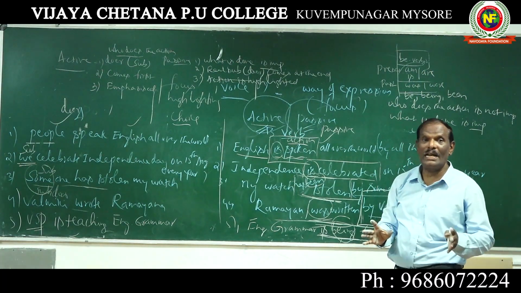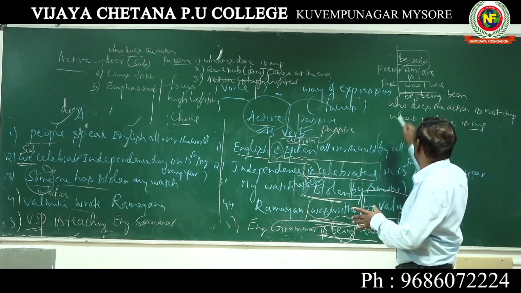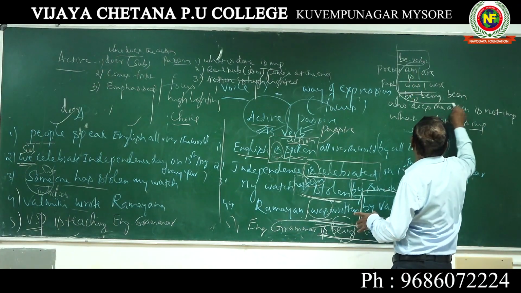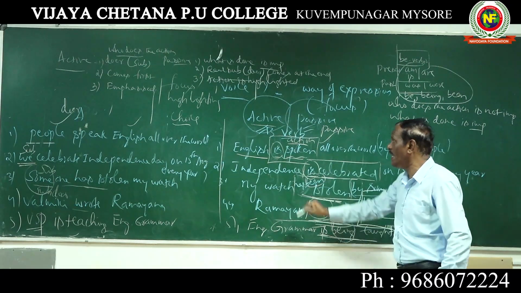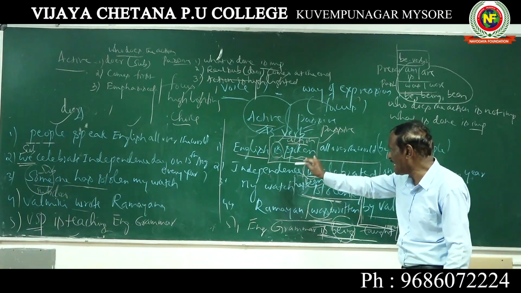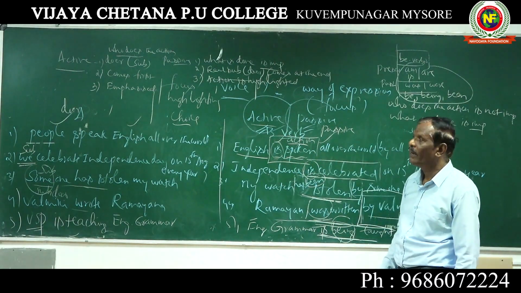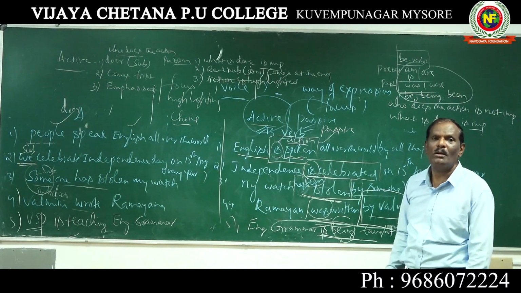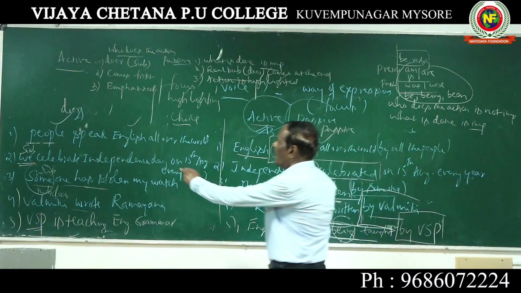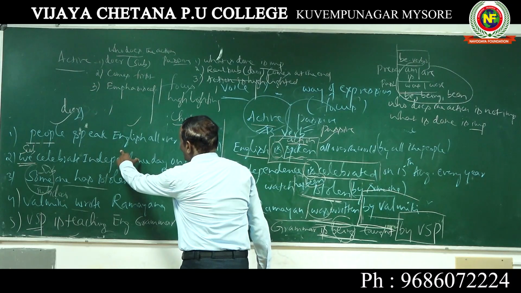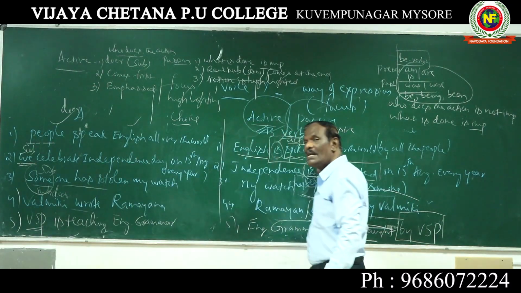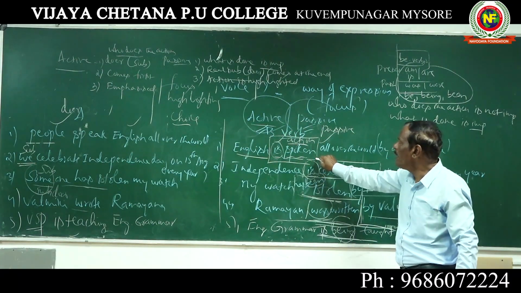In a passive sentence, one of these helping verbs must be there. Look, here is has come, so the sentence is in present tense. Another important thing you should remember: if the active sentence is in present tense, the passive sentence is also in present tense.